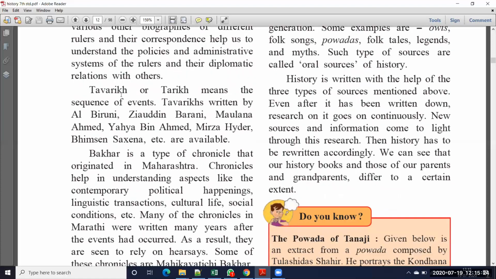Tavarikh or Tarikh means the sequence of events. What are the events that happened in the past? They should be written in a sequence, in one particular manner. So that we call a Tarikh. Tarikhs were written by Al Biruni, Ziauddin Barani, Maulana Ahmad, Yahya bin Ahmad, Mirza Haidar, Bhimsen Saxena, etc. These all people wrote about historical events in a particular order. So that we call a Tarikh. It can come as a question also: what is meant by Tarikh? So Tarikh means simply a sequence of events.